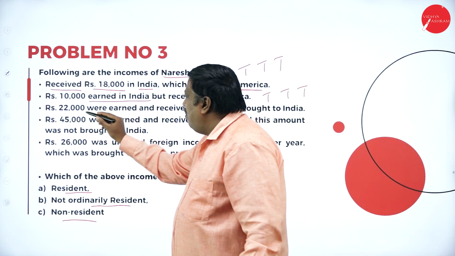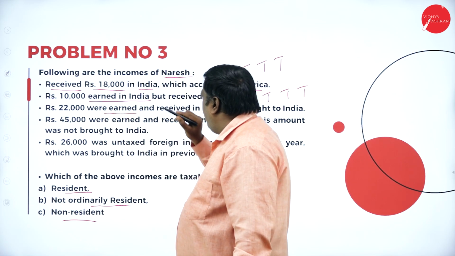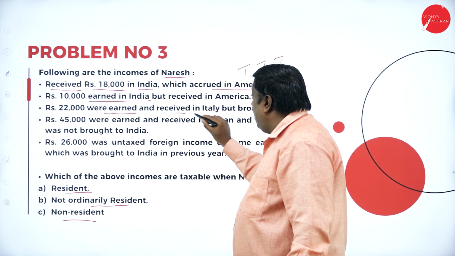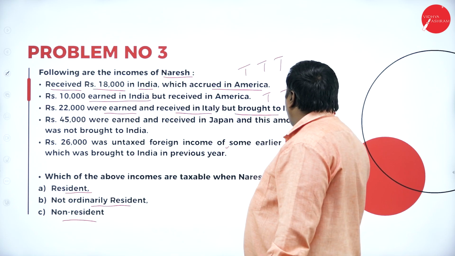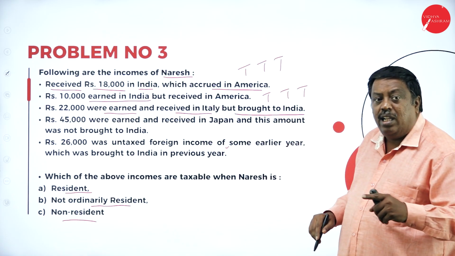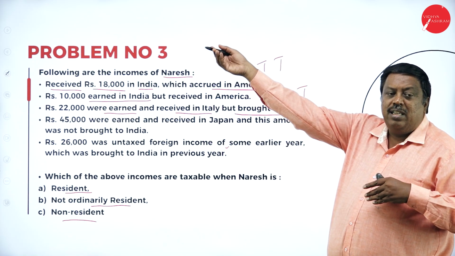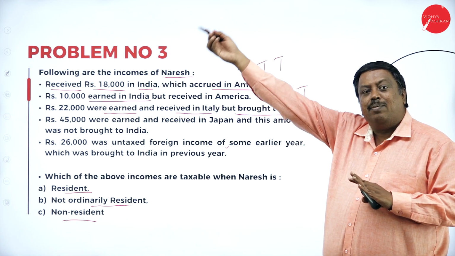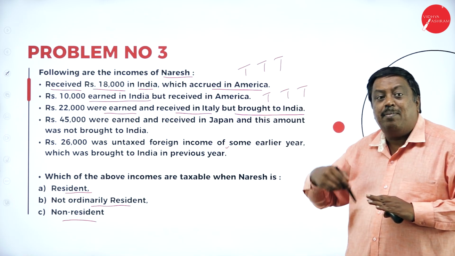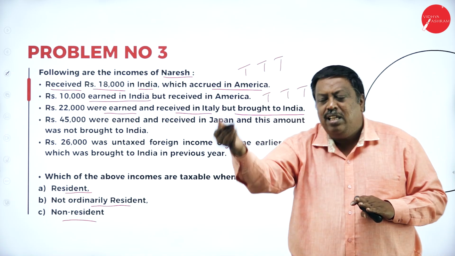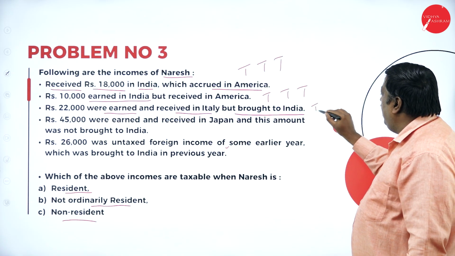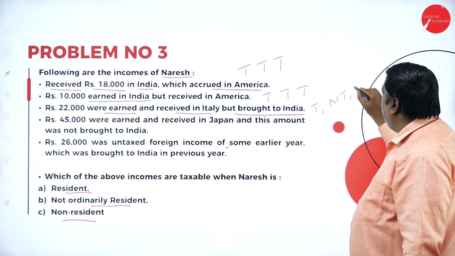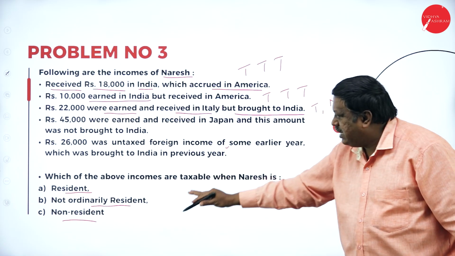Next one. I'm earning 22,000 and received that income in Italy but brought to India, where I've earned income outside India. I'm not earning income in India. I've earned income outside India, and even I'm receiving income outside India. So then it is taxable in one case and it is not taxable in other cases.